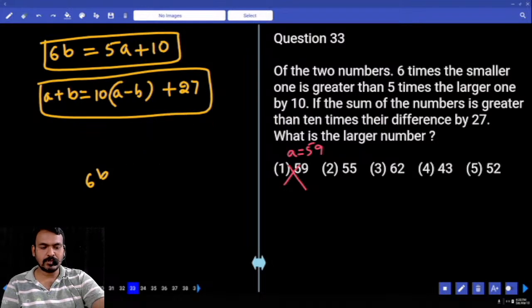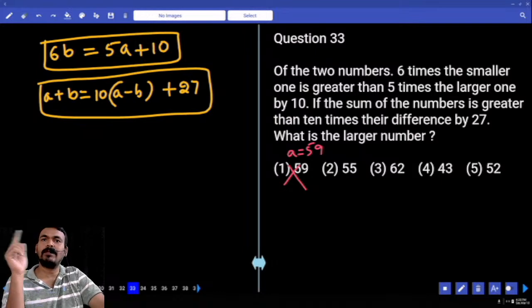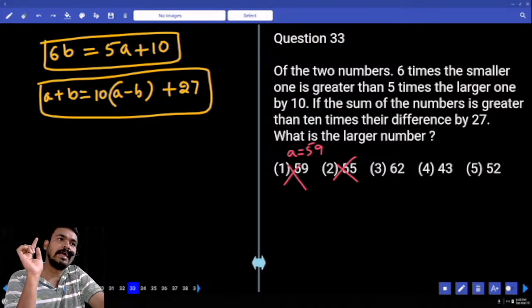Next, what is the second option? 55. 55 into 5 ends with 5, plus 10 means again ends with 5. That value ending with 5 is exactly divisible by 6? No. Next, what is the third option? 62. 62 into 5 ends with 0, plus 10.